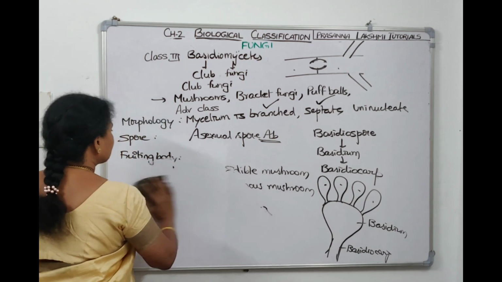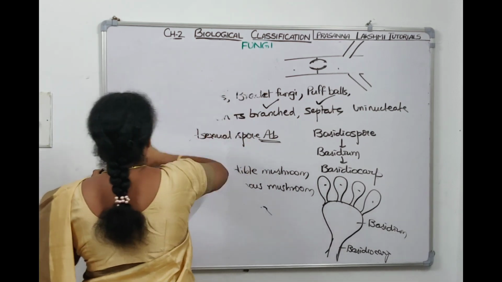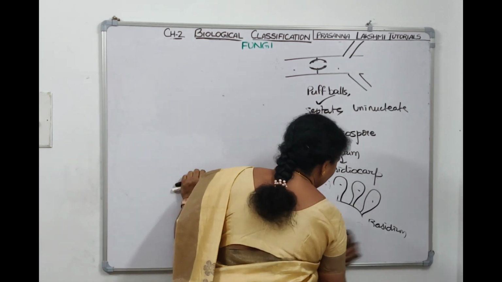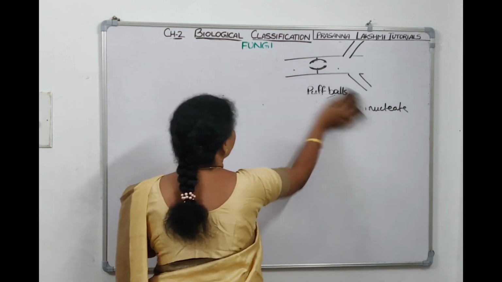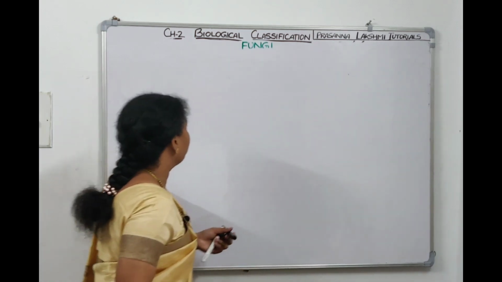Then we'll talk about the last class, fungus imperfecti, called Deuteromycetes. Why is it called fungus imperfecti? Because the perfect stage, the sexual reproduction stage, is absent. Only vegetative reproduction and asexual reproduction are found in them.